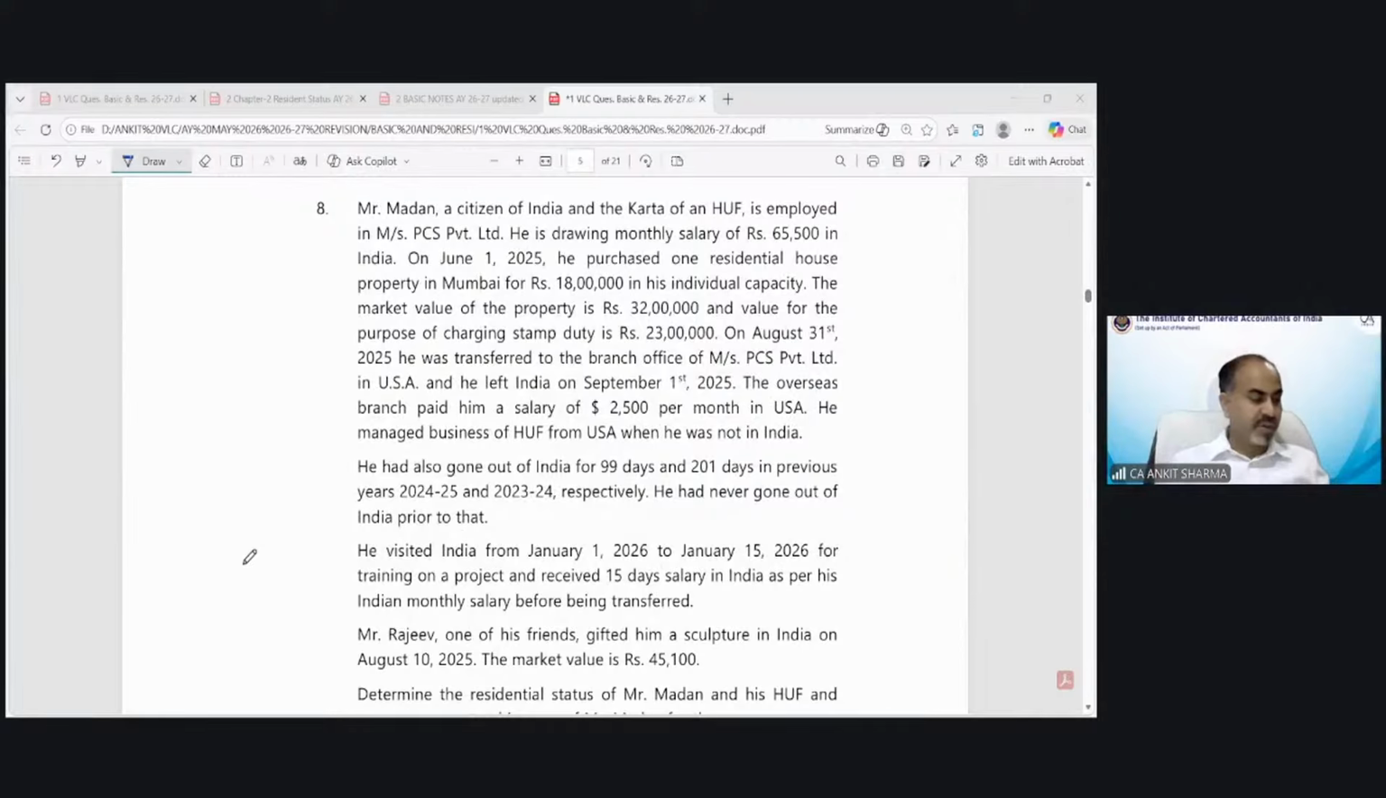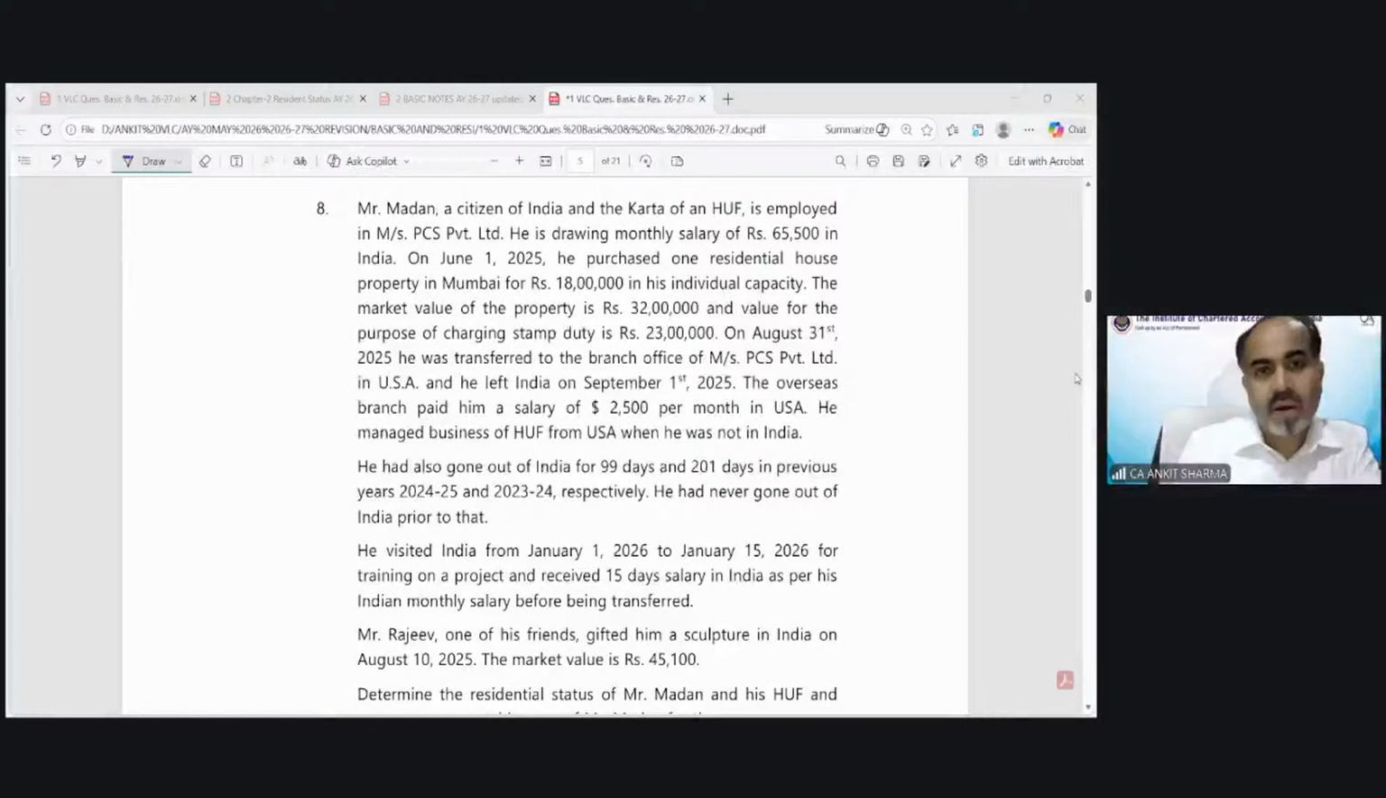Moving on to question number 8. Correct, Yusami. ROR income would be 520 and RNOR would be 4,52,000. Absolutely correct answer.